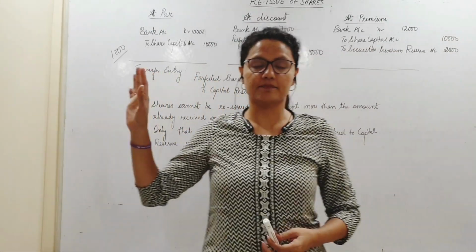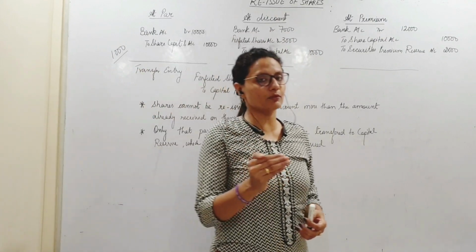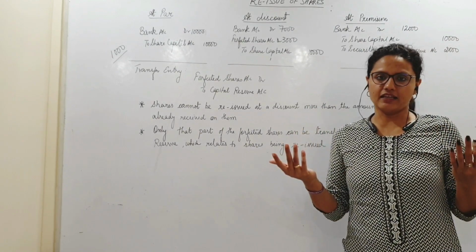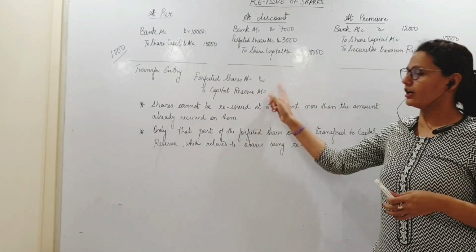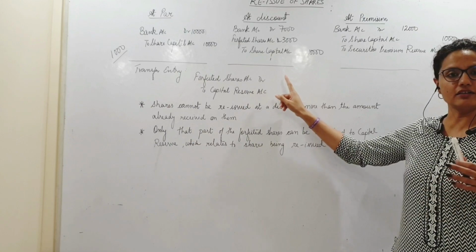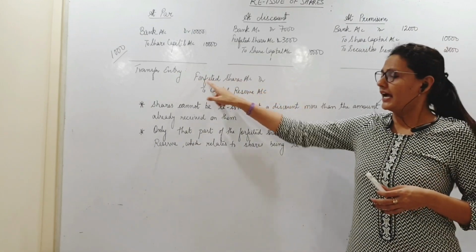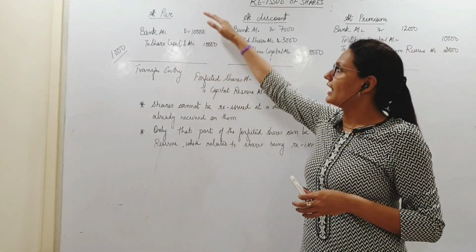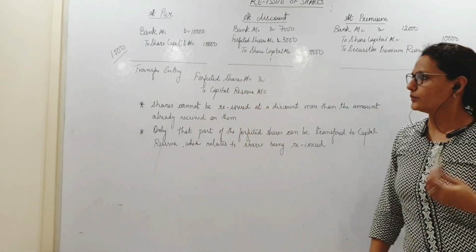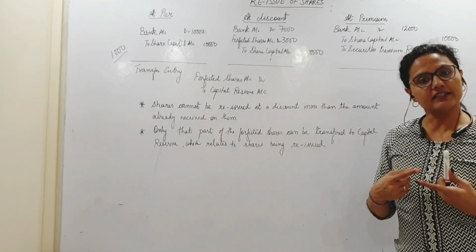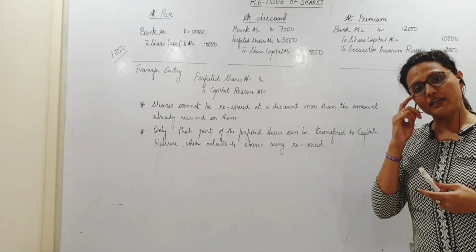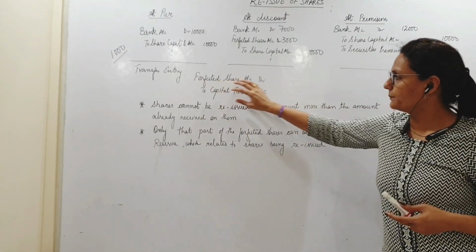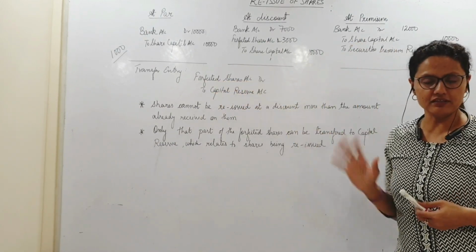Not before that. Okay? If it is only said up to forfeiture, that the shares were forfeited and nothing after that, no information about reissue, you cannot pass this journal entry and close the forfeited share account. Okay, this entry will come only after reissue of shares. So what is the entry? Forfeited shares account is a credit account, a gain account. That amount now I am transferring to capital reserve. So this becomes my definite gain, capital reserve.